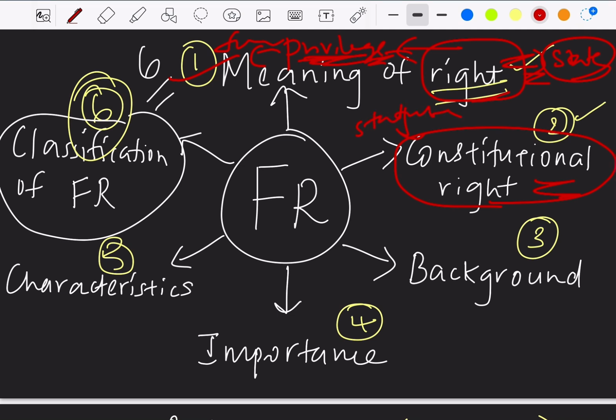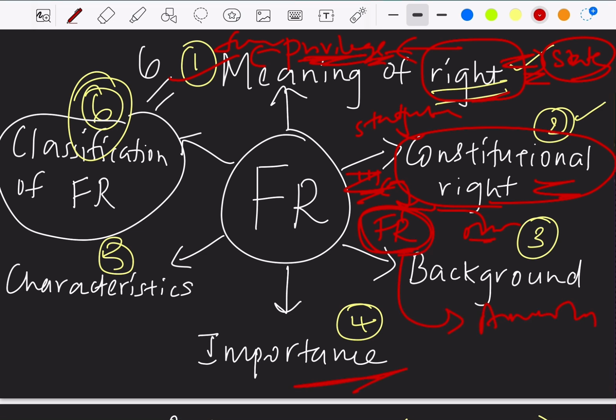Again, in constitutional rights we have fundamental rights and other rights. The rights in Part 3 of our constitution are called fundamental rights, whereas the rights seen other than Part 3 are called other constitutional rights. The fundamental rights were taken from America's Bill of Rights.